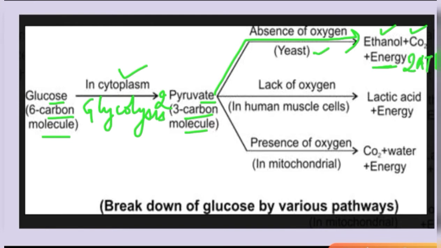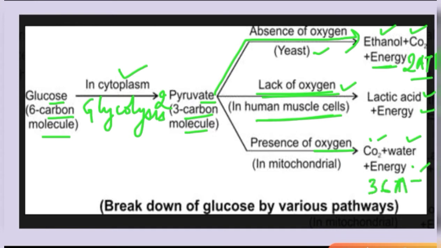This takes place in the yeast. In the lack of oxygen, where oxygen is getting in but is less, lactic acid is produced with a small amount of energy, again only 2 ATP. This takes place in the human muscle cell. Then in the presence of oxygen, that means in the full supply of oxygen, carbon dioxide and water are produced with a lot of energy, and here 36 ATP of energy is produced.